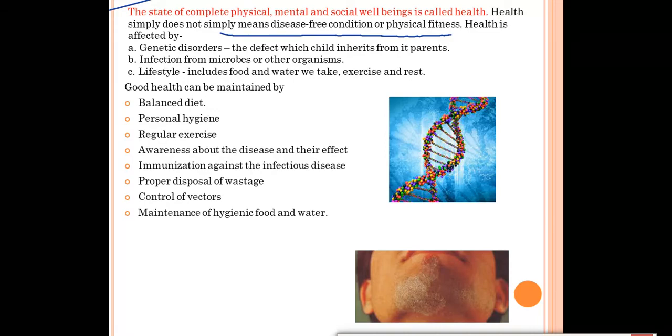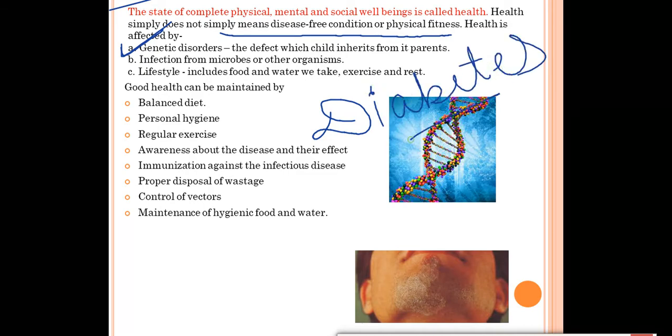Let's discuss this one. The first one is genetic disorder. What is the meaning of genetic disorders? The defects or diseases which the child gets from their parents are because of genetic disorders. Many diseases are there that the child can get from the parents. For example, diabetes is a very common disease nowadays, which is generally a genetic disorder, which people generally get from their parents or from their generations, right? So the first factor is genetic disorder, in which the child or the progeny gets the defect or the disease from their parents.